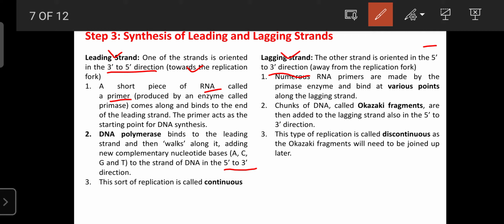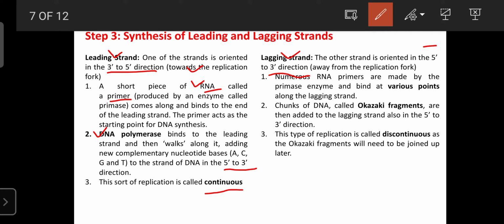In the leading strand, the DNA polymerase plays an important role. It can add to the leading strand when the RNA primer has been added. Whatever errors are there are checked, and whatever base pairs are required to complete the strand are also added. The strand formed in the 3 to 5 direction is known as the continuous strand, so there are not that many errors present.